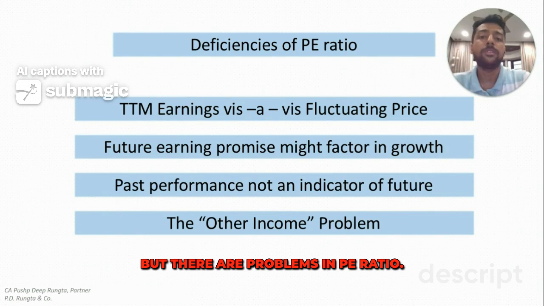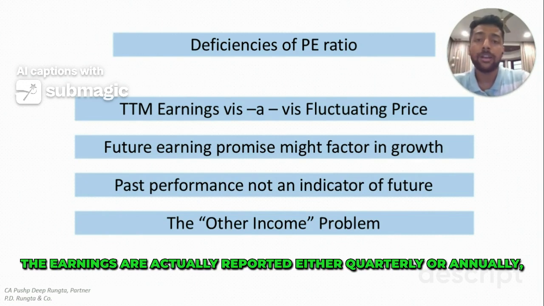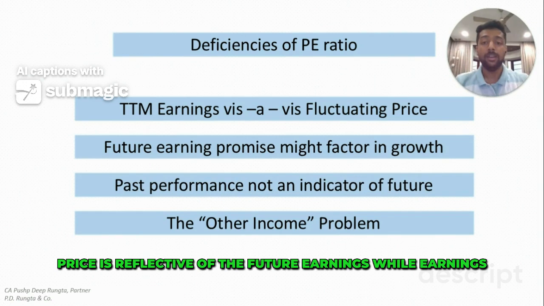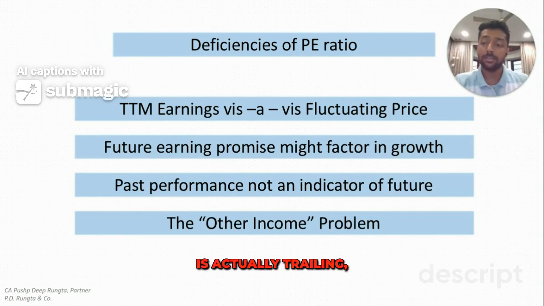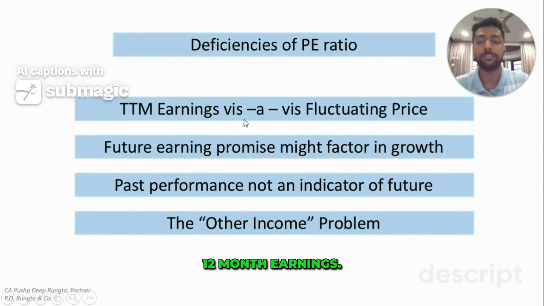Now there are problems in PE ratio. What are the problems? The earnings are actually reported either quarterly or annually, but the price constantly keeps fluctuating. Hence, price is reflective of the future earnings, while earnings is actually trailing, which is one problem, which is TTM earnings, trailing 12-month earnings. There can be another problem, the other income problem. Let us see how.